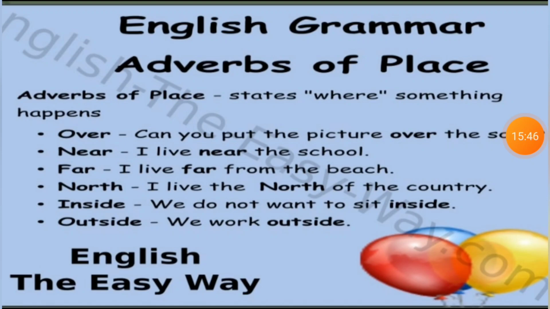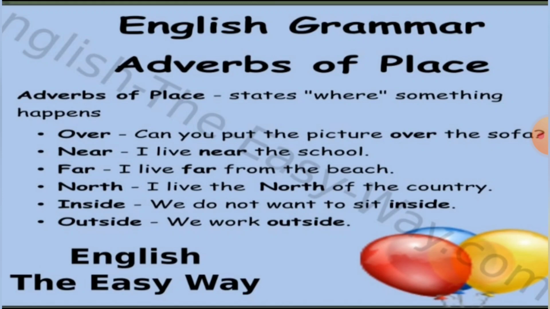Now see here, students, we can see the examples of adverb of place. Adverb of place states where something happens. I told you already the words we can use for where: over, near, far, north, inside, outside. So we'll see the examples for the words.